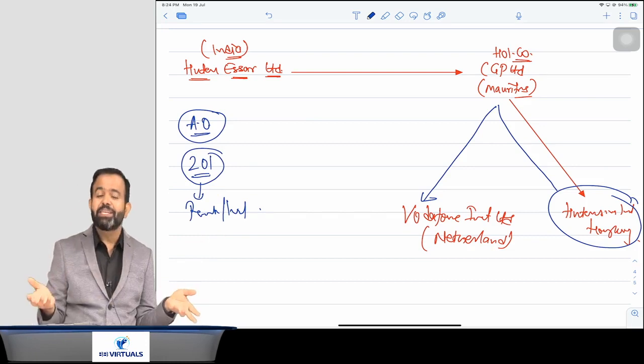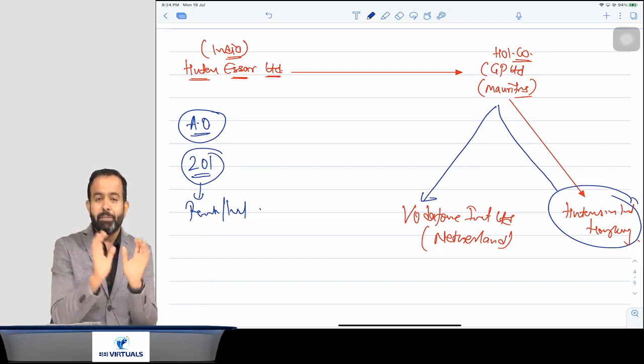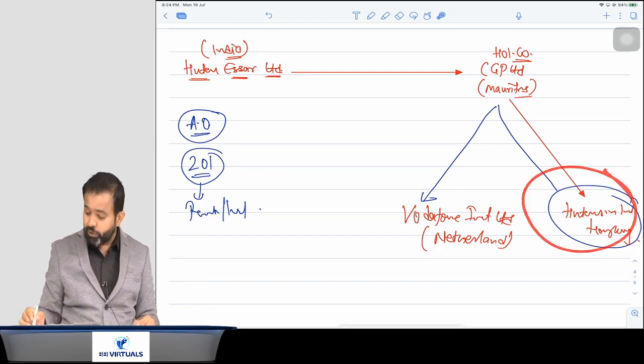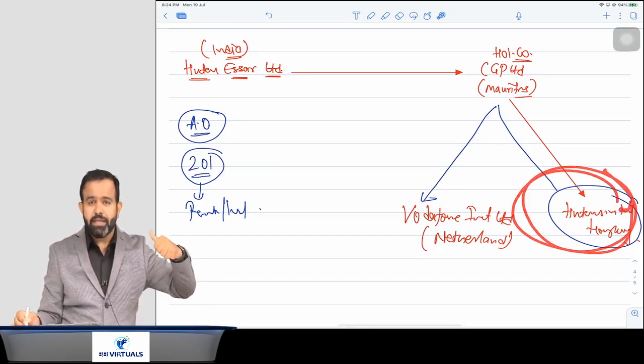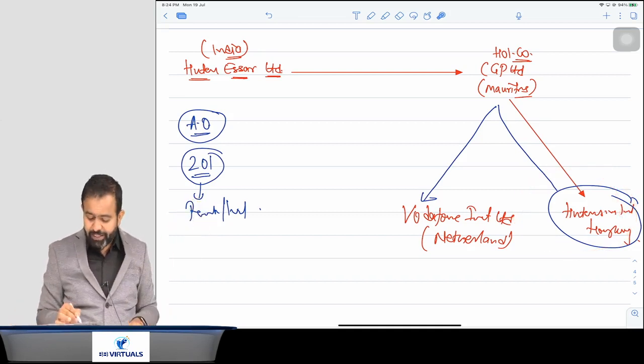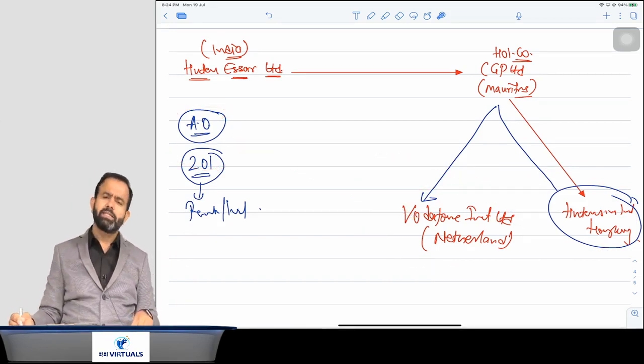Now there may be a surprise for you. Obviously tax should be paid by the seller. Income is always with the seller, and here the seller was Hutchison International. So Hutchison International should pay the taxes. Why is that case law named Vodafone? Because here the assessing officer sent the notice to Vodafone International Limited, Netherlands.